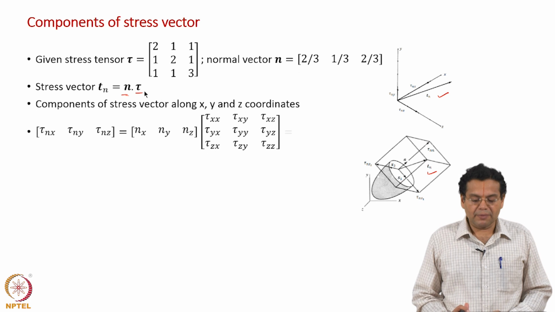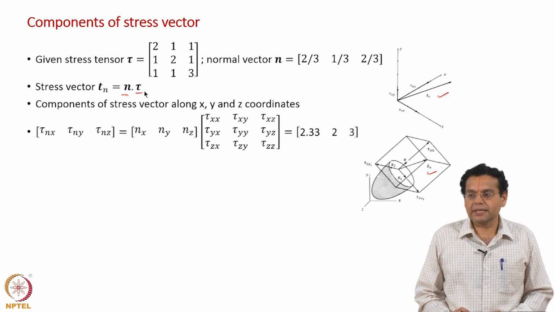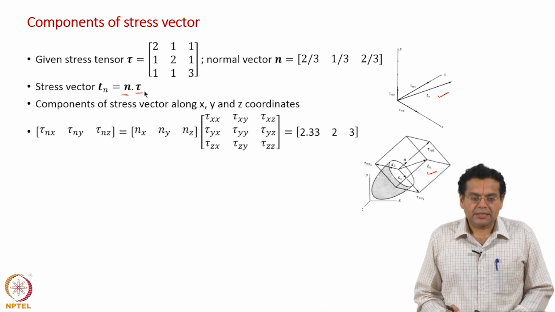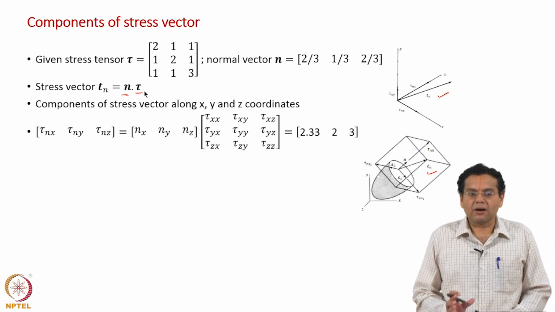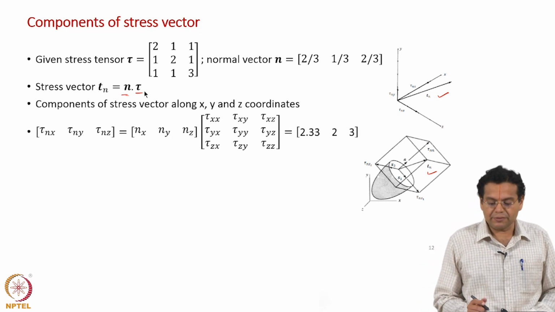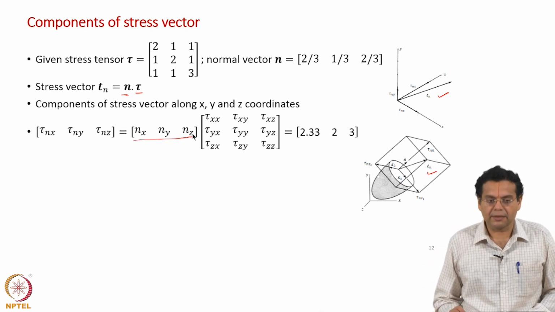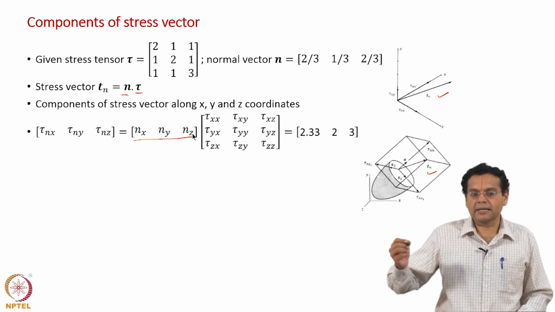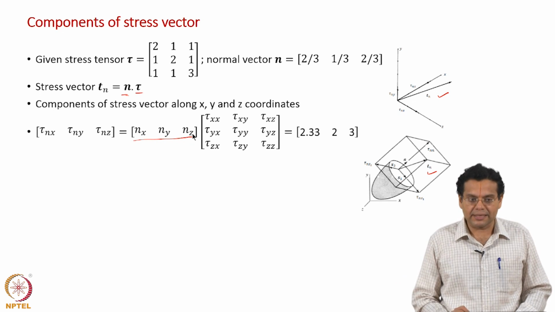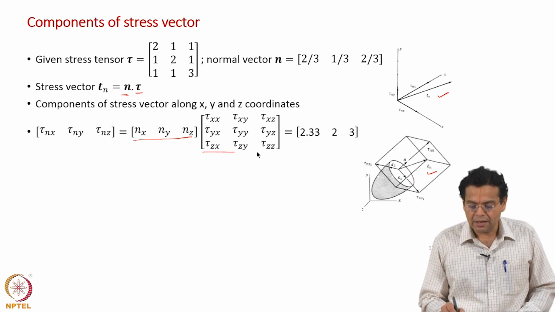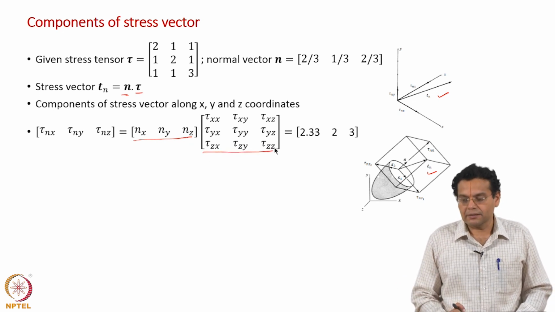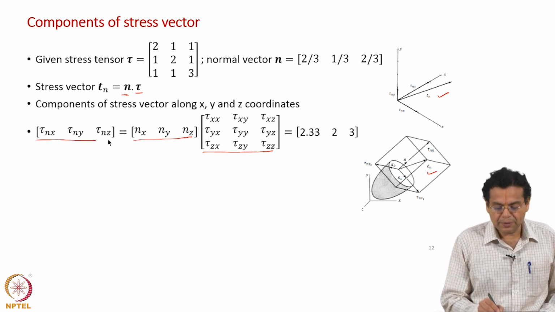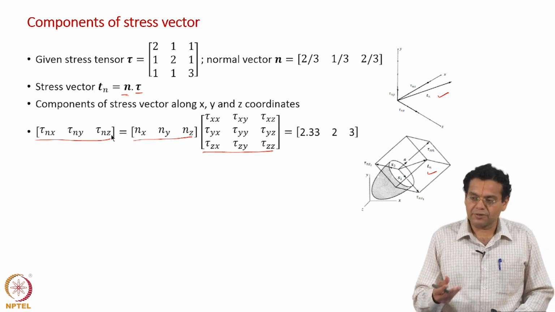And usually you are familiar with the i, j, k representation. Remember we discussed a vector can be represented as i, j, k or as an ordered set of 3 numbers, and that is what we have used here. Similarly, the stress tensor we have in the full expanded form, or as an ordered set of 9 elements. So, similarly the components of the stress vector are also taken as an ordered set of 3 elements.